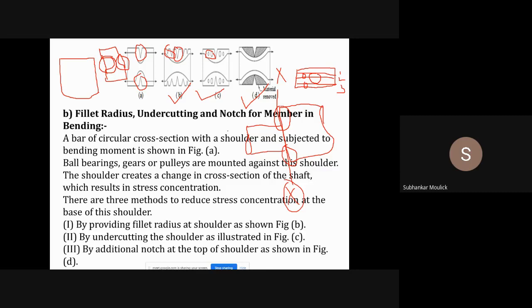That means I can do like this, then the second shaft. Understood the difference? Difference over here and difference over here.